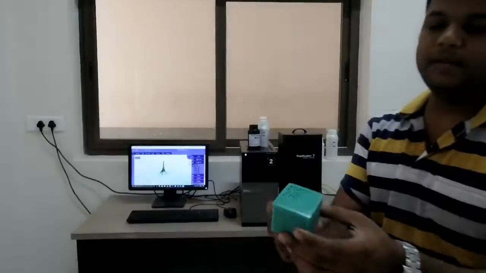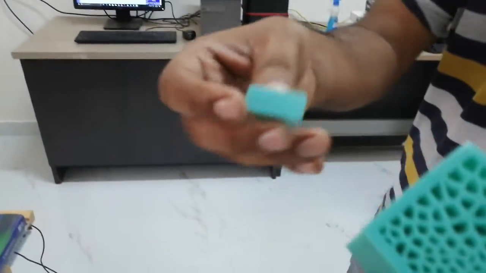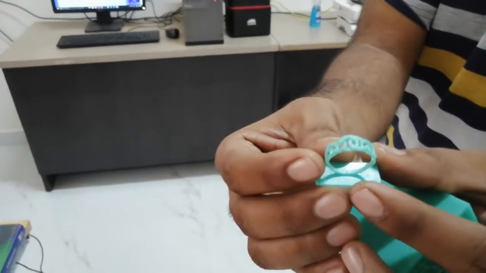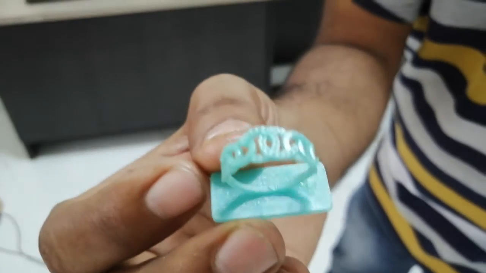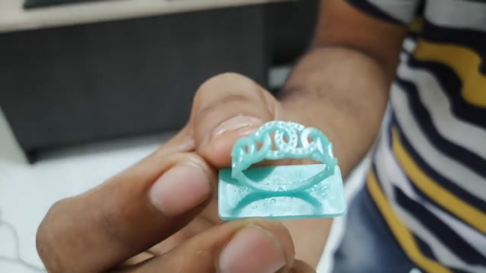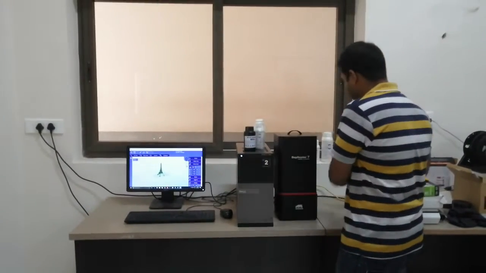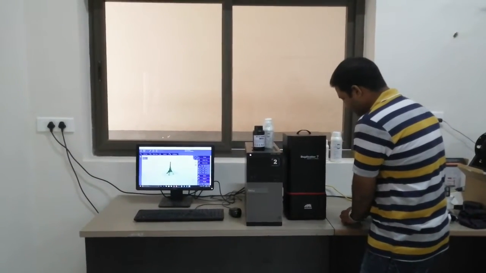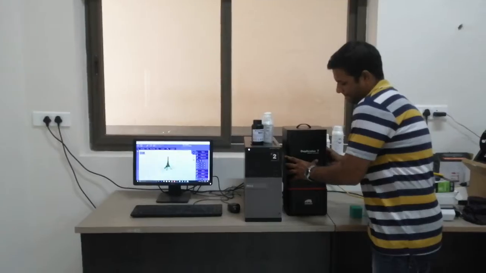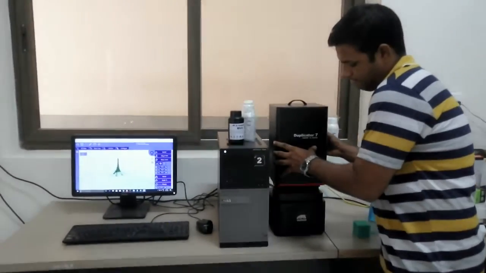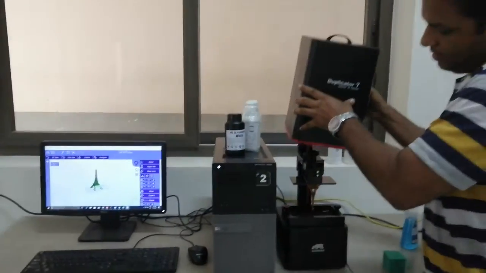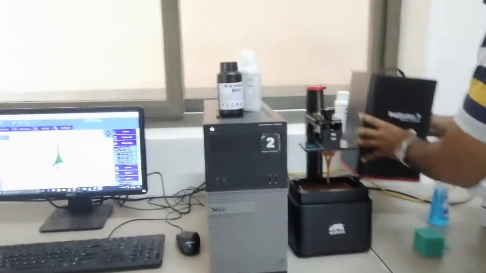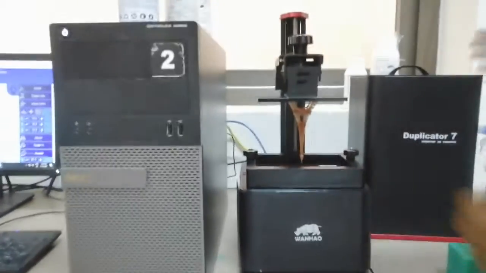Similar products, you can build products like this. You can even print very small components in detail. You may see this. The working is very simple. Just let me open this for you.